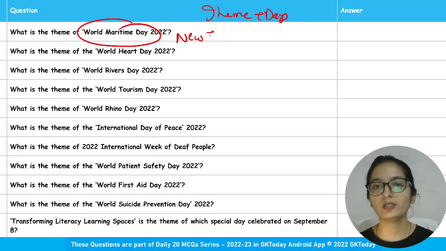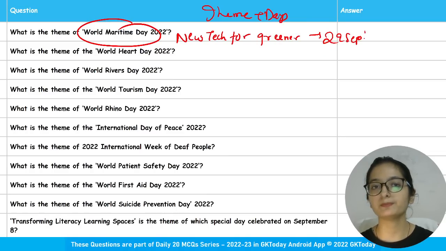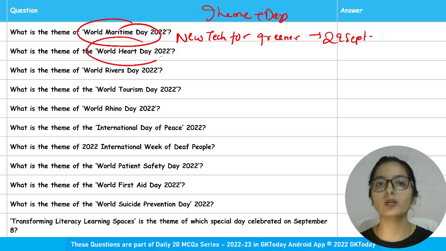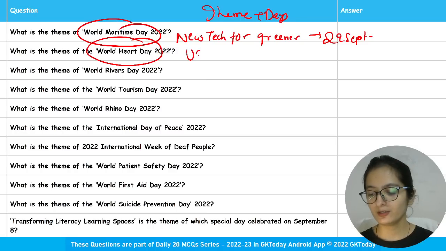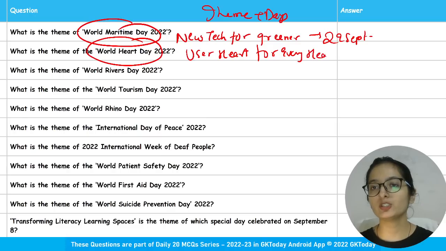New technologies for greener shipping. When it is observed? 29th of September. What is the theme of World Heart Day? Use heart for every heart. When it is observed? Same, 29th of September.